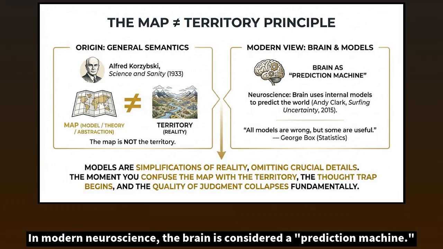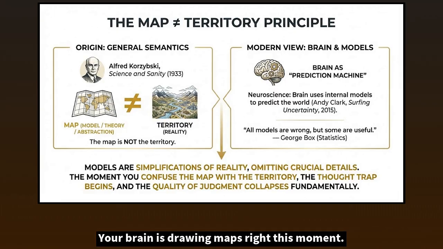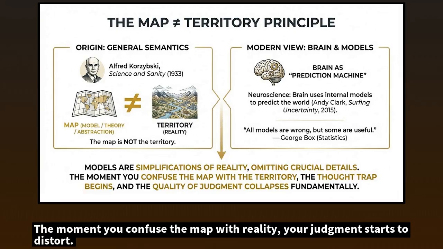In modern neuroscience, the brain is considered a, quote, prediction machine. It constantly creates internal models to predict the world. Your brain is drawing maps right this moment. But maps always involve omissions. Reality is always richer than the map. The moment you confuse the map with reality, your judgment starts to distort.